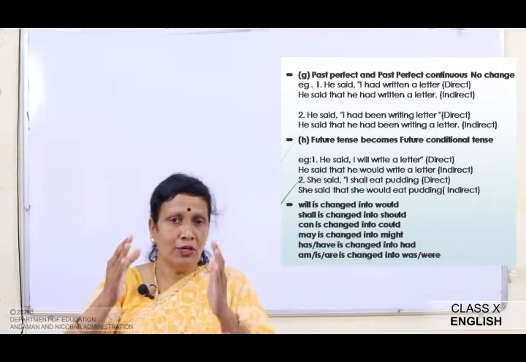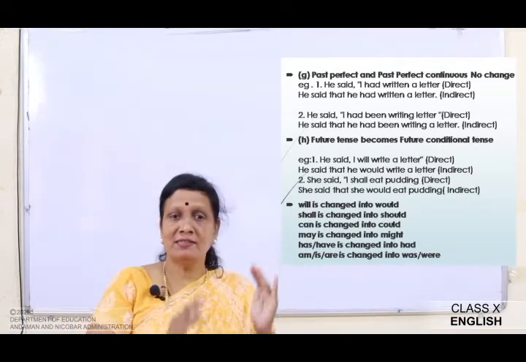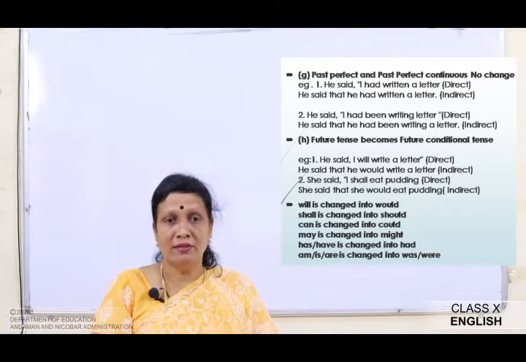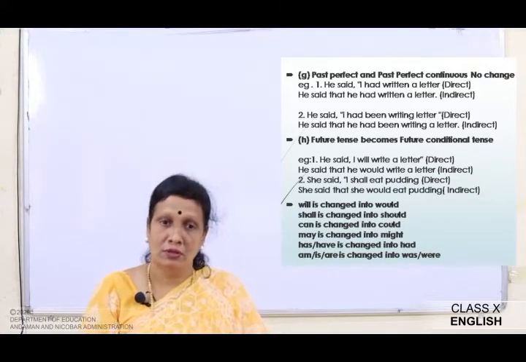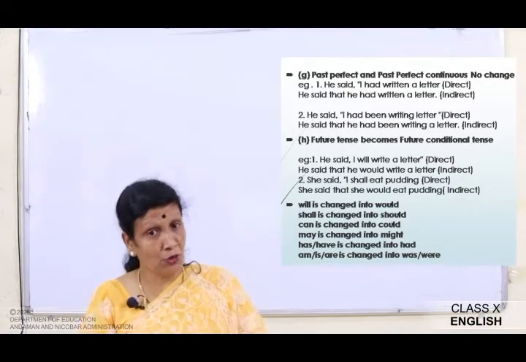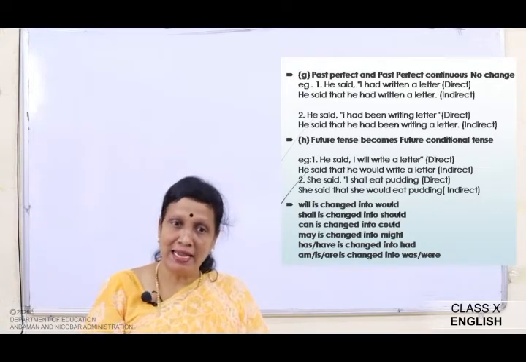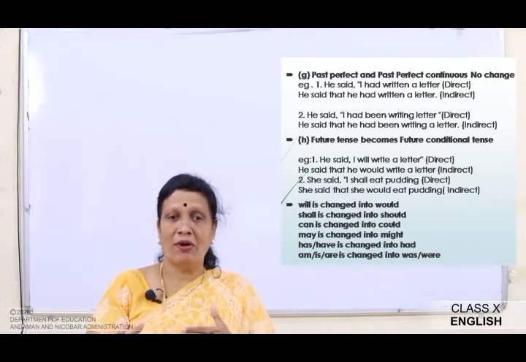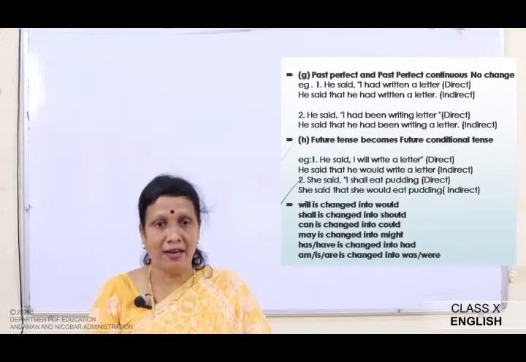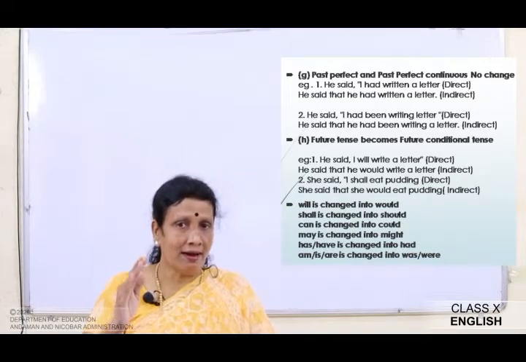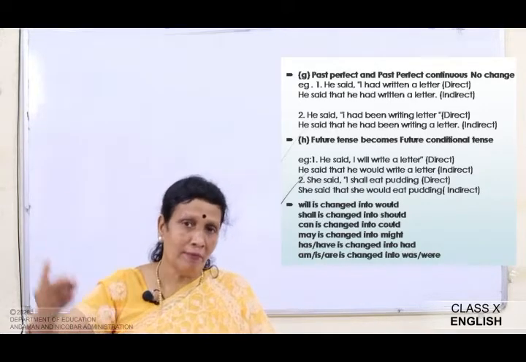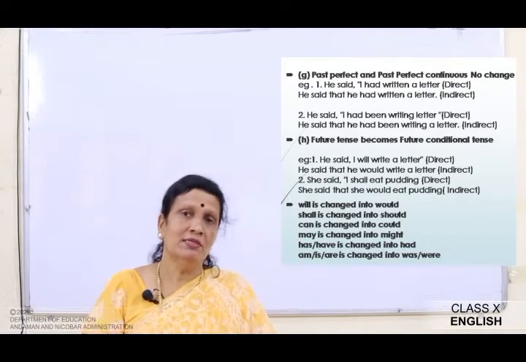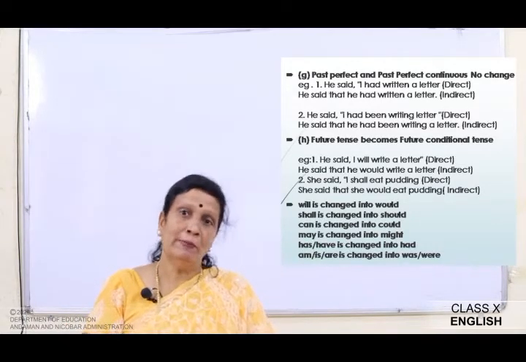Here, note the changes that are made in the different verbs. Will is changed to would. Shall is changed to should. Can becomes could. May becomes might. Has or have becomes had, and am, is, are, all the present tense becomes was or were. Was for the singular and were for the plural.